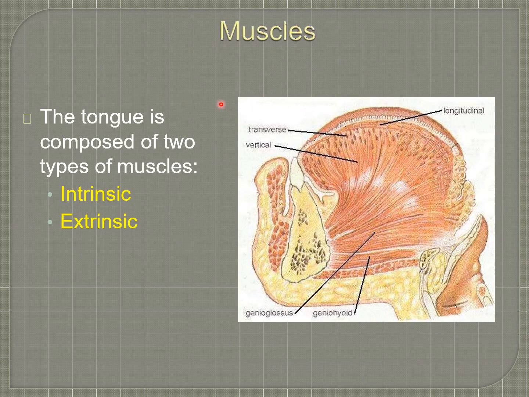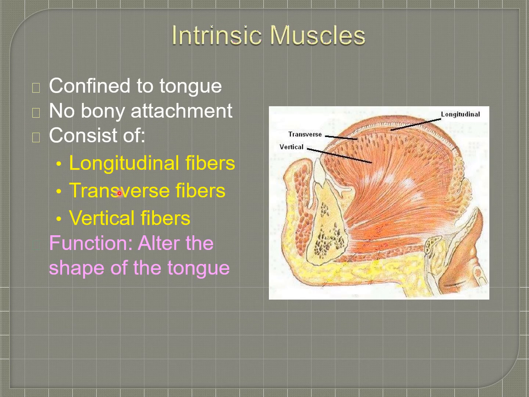Coming to the muscles of the tongue. We already said it is a mass of striated muscles. There are two groups of muscles, intrinsic and extrinsic. The intrinsic muscles include longitudinal fibers, transverse fibers and vertical fibers. They function to alter the shape of the tongue. The vertical fibers, transverse fibers and longitudinal fibers are the intrinsic muscles.